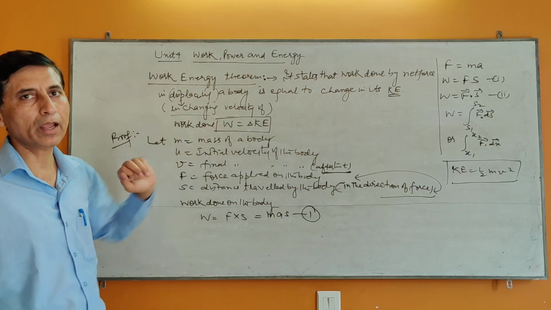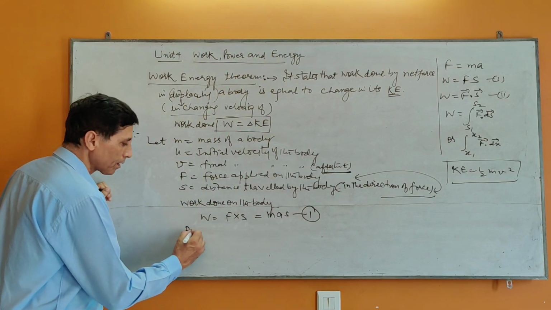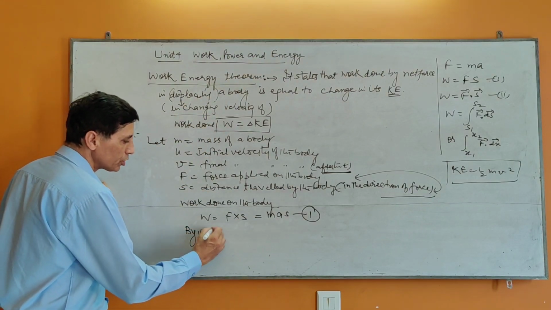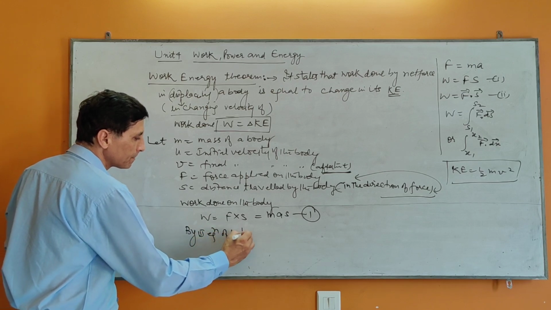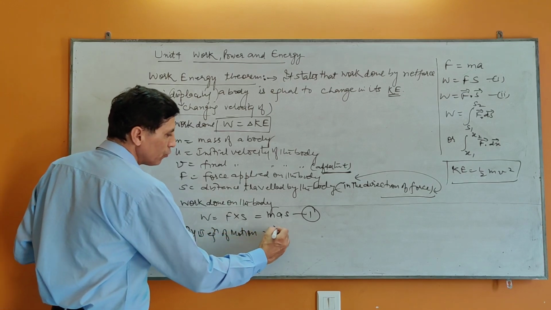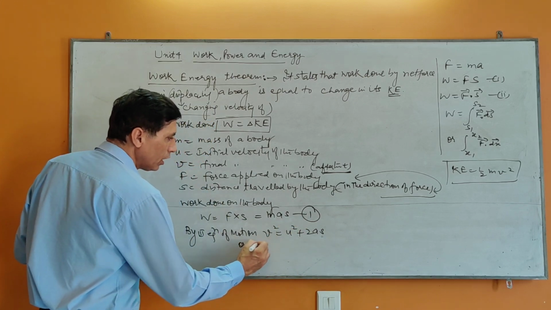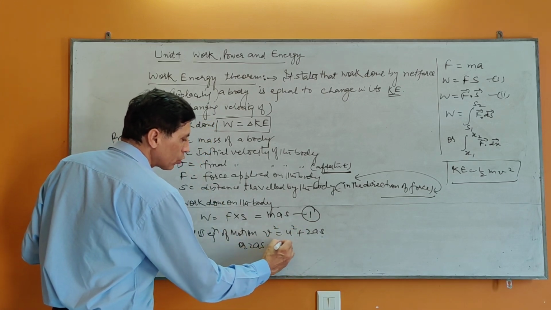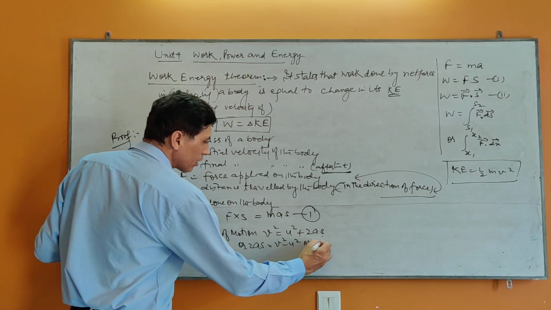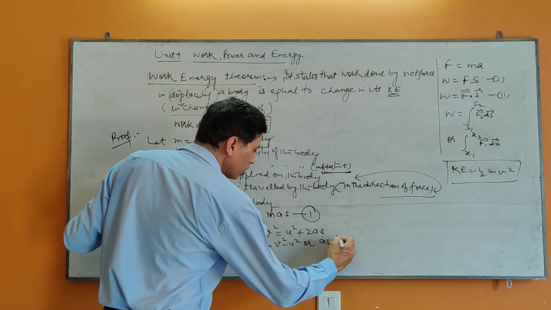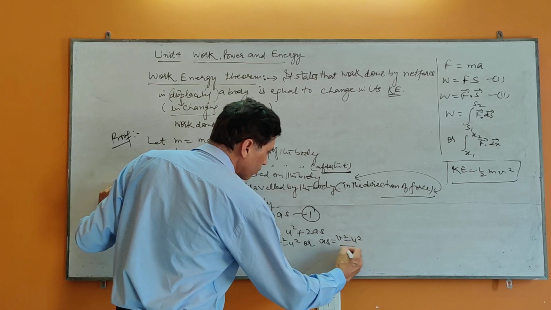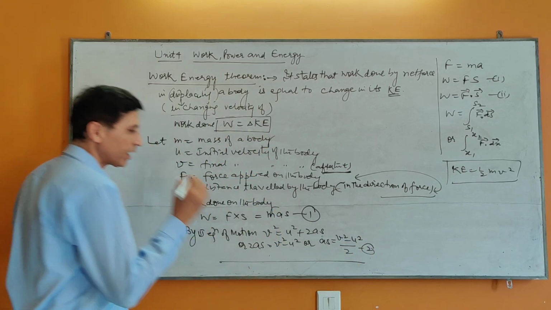Okay. Can we apply the third equation of motion? By the third equation of motion, v square is equal to u square plus 2as, or 2as is equal to v square minus u square, or as is equal to (v square minus u square) upon 2. It is equation number 2.